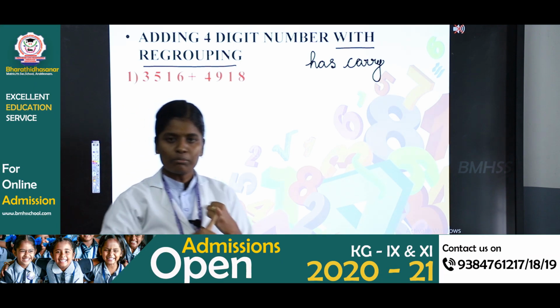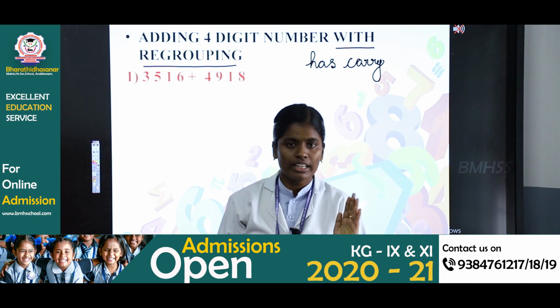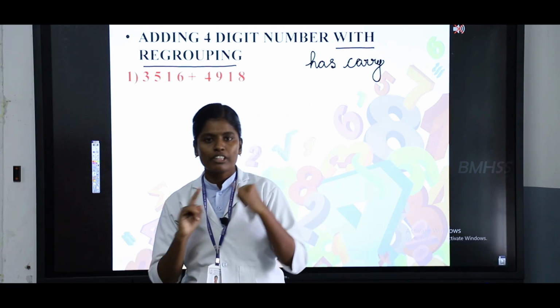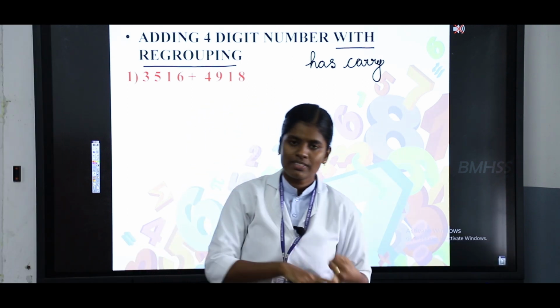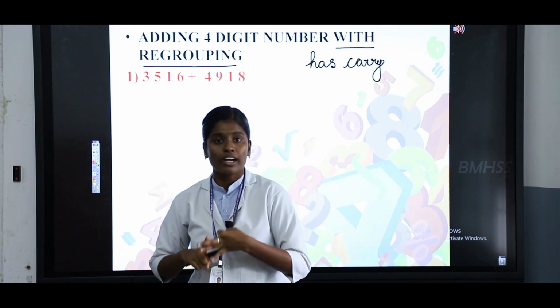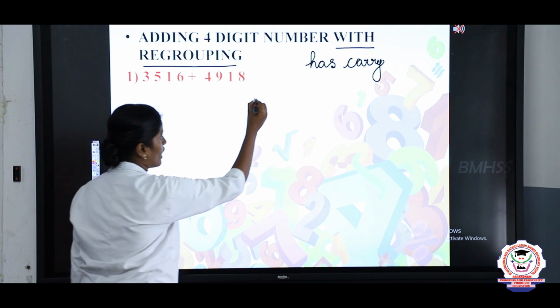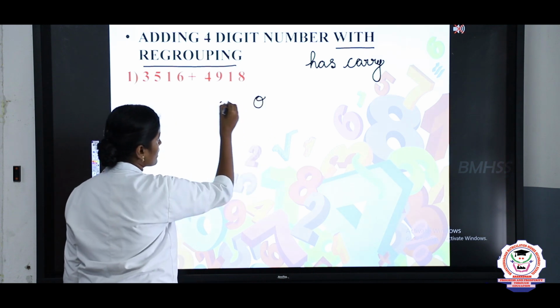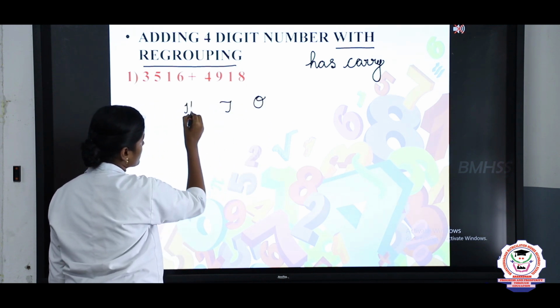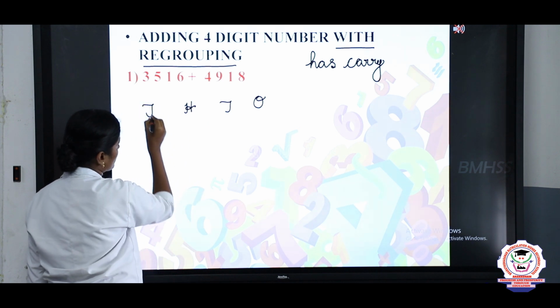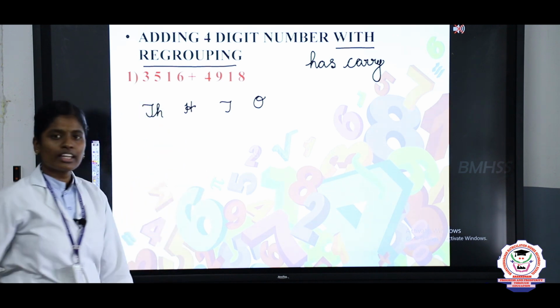So while adding the number, first you should start with place values, right? What is the first place value? The first place value is ones, the second place value is tens, the third place value is hundreds, and the fourth place value is thousands. So write ones, tens, hundreds and thousands.